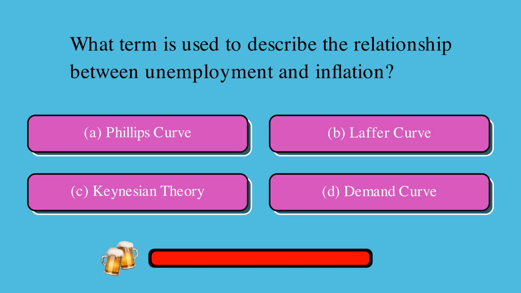What term is used to describe the relationship between unemployment and inflation? Is it A, Phillips curve, B, Laffer curve, C, Keynesian theory, or D, demand curve? The correct answer is A, Phillips curve.